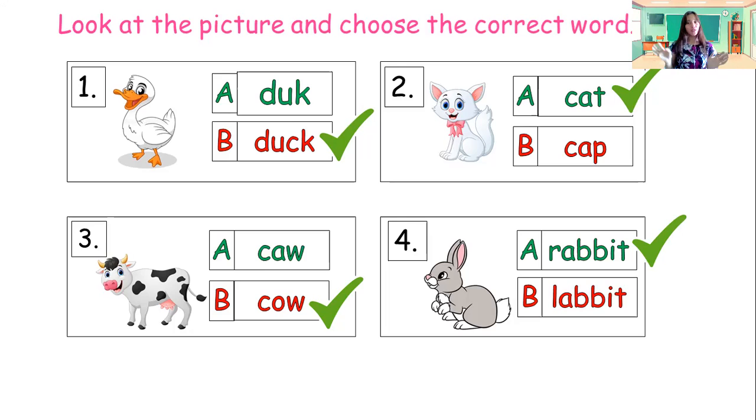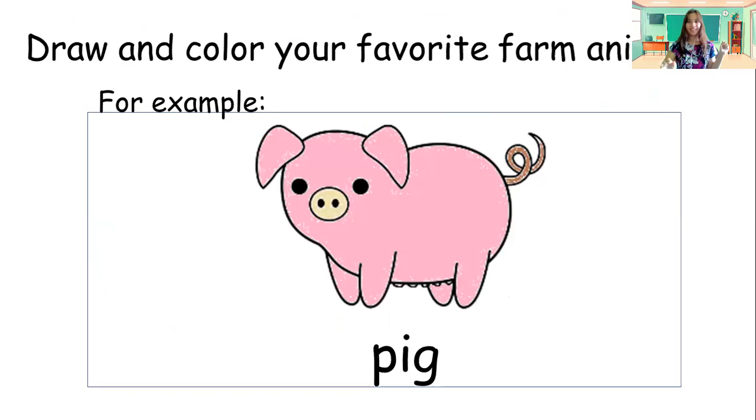Now I want you to get your notebook, your pencil, and your crayons. Activity 2, you will do it in your notebook. Listen to my instruction. You are going to draw and color your favorite farm animal. For example, if your favorite farm animal is pig, you draw and color it in your notebook. You understand, students? Very good. You may start doing the activity now.